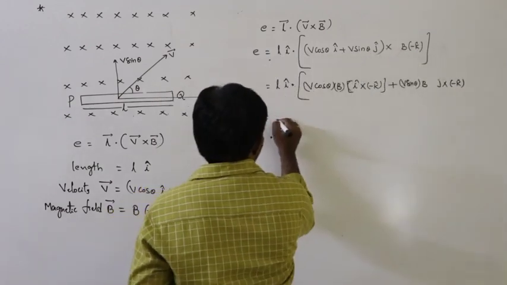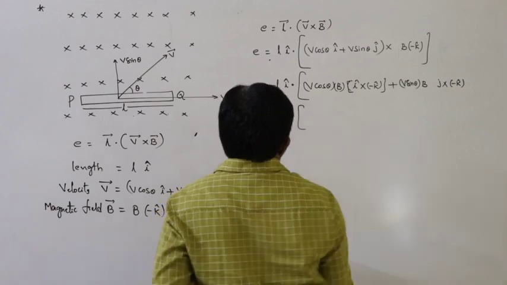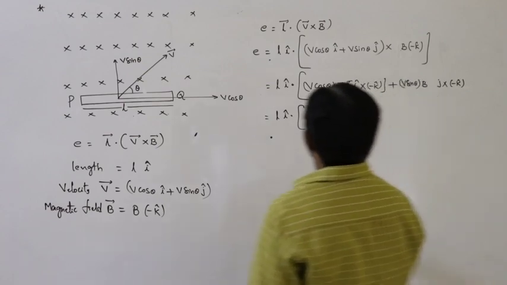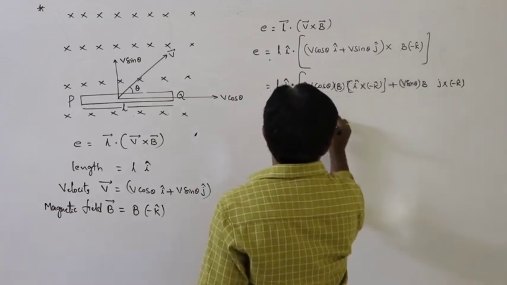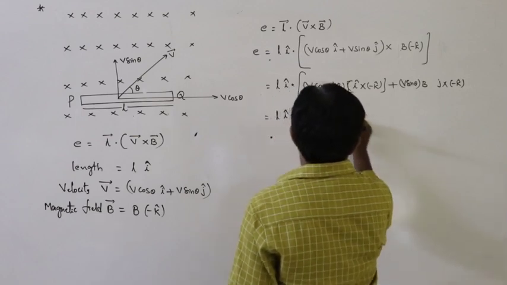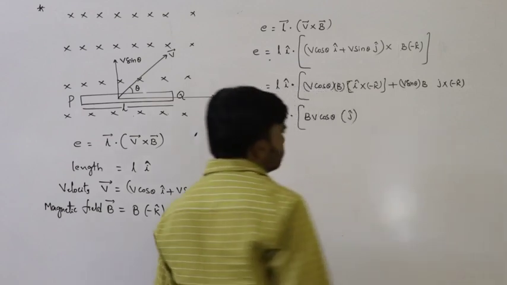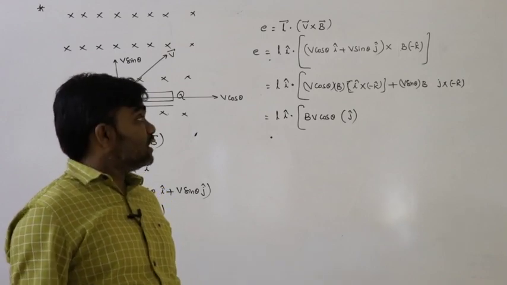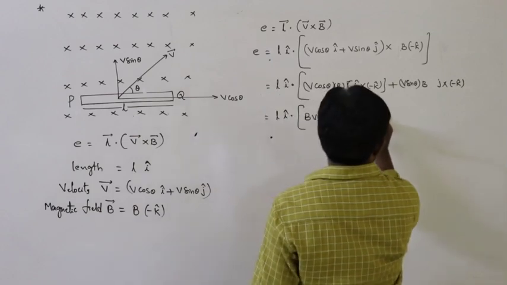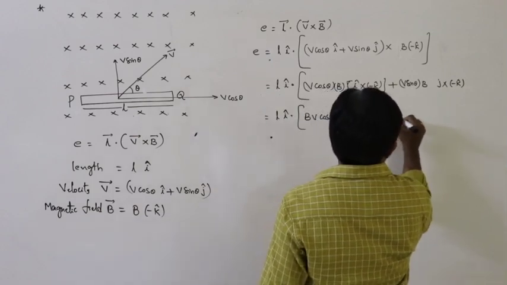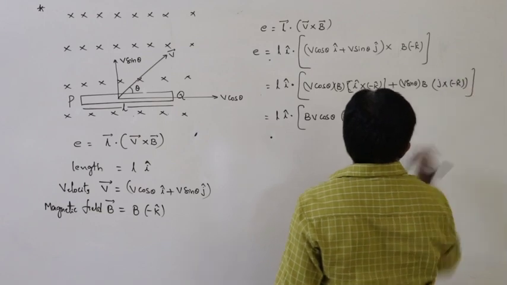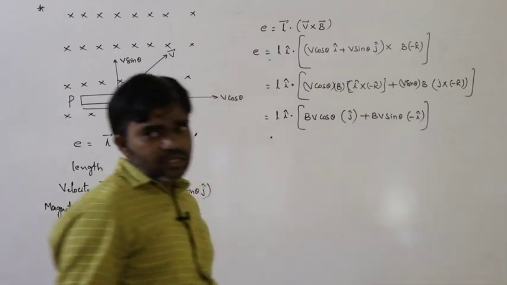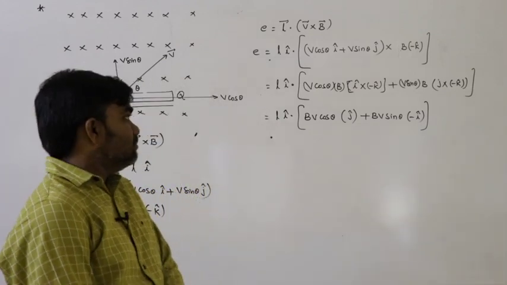So now, because we are doing the cross product like this, here BV cos theta into i cross minus k is j. i cross j is k, j cross k is i, but i cross minus k is j, plus BV sin theta into j cross minus k, j cross minus k is minus i. j cross k is i, but j cross minus k is minus i.